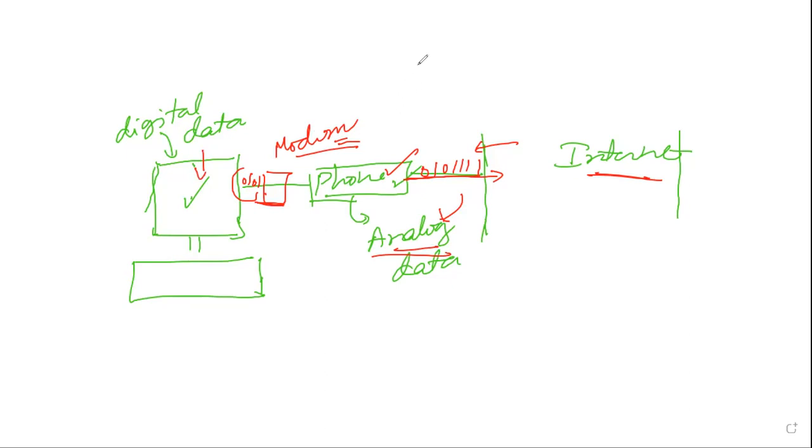So the modem does two things. It modulates the data so that the data you are sending from your computer will go to the internet through the phone lines, and it also demodulates what you are getting through your phone lines for the use of your computer system. So this is the use of a modem.